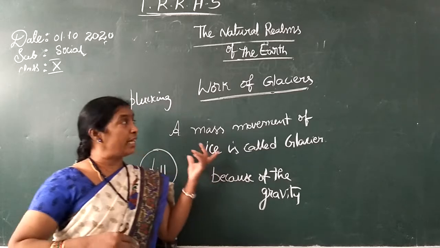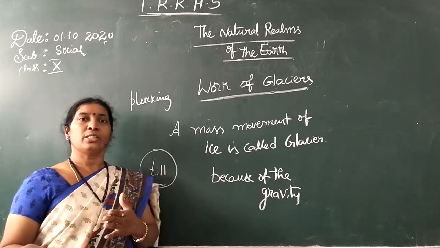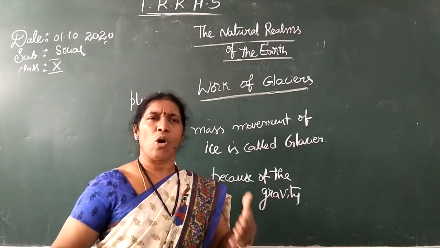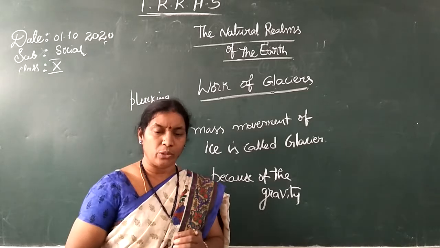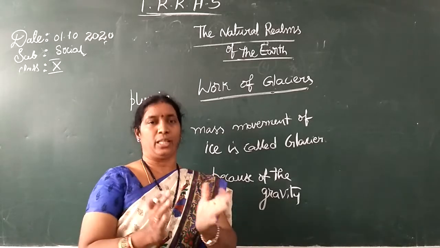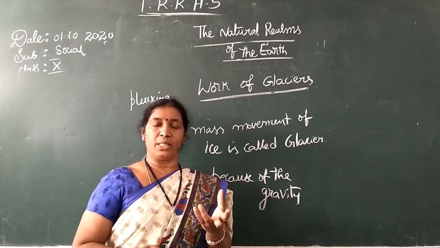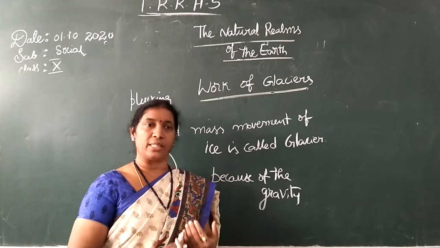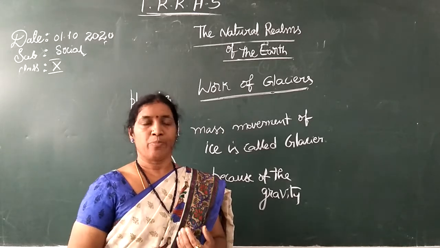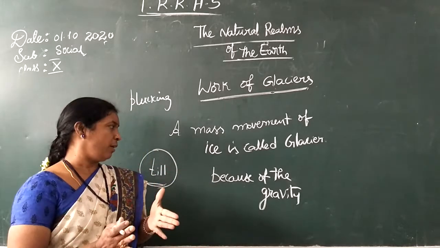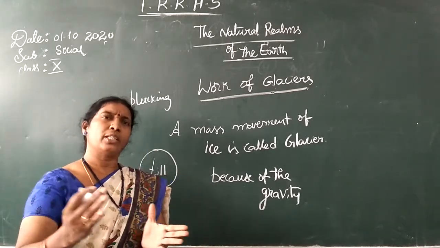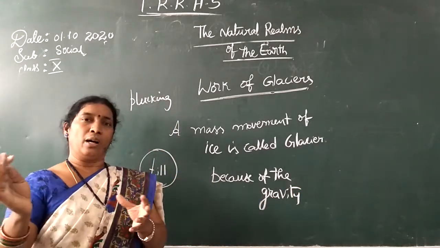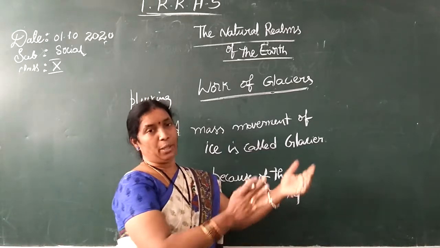But the glaciers are very big ice chunks, and they take a lot of time. 2 to 5 centimeters in a day it moves, sometimes less than a day or more. Because of that, the water coming will not have any great force. So the eroded particles slowly come out and somewhere it deposits.